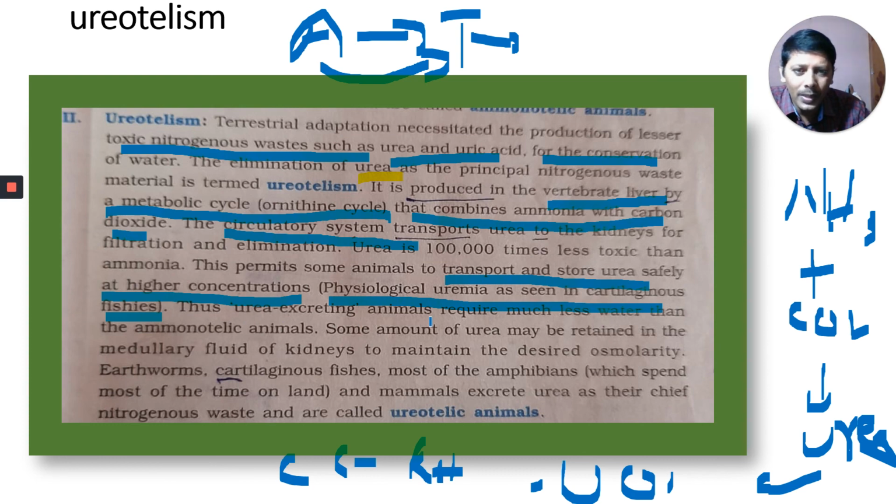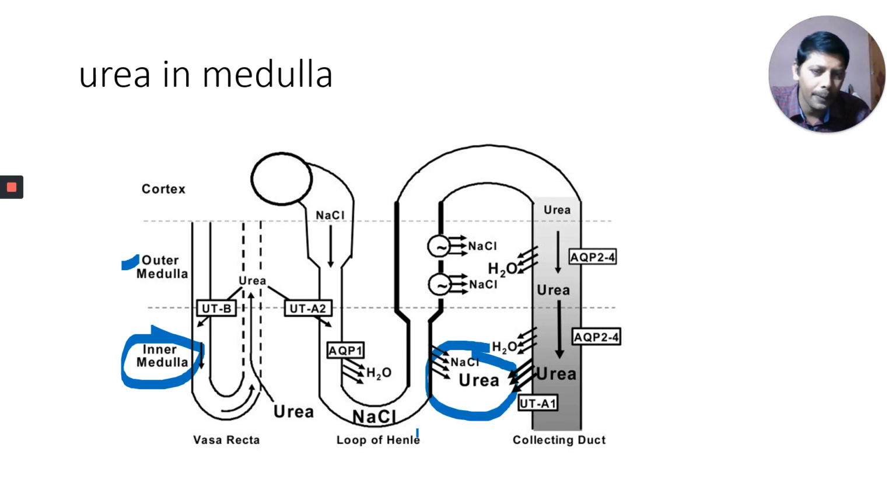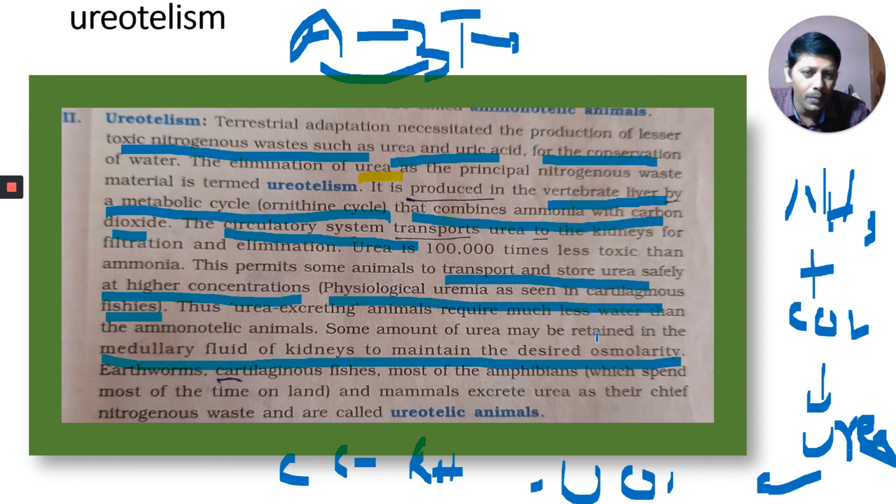Thus, urea excreting animals require much less water than ammonia excreting animals. Some amount of urea may be retained in the medullary fluid of our kidney to maintain desired osmolarity. I will tell you details about this. First, observe here: this is the inner part of our kidney, the medulla, and this is the outer part, the cortex. This is all part of the kidney. In the kidney, this is one nephron. In the nephron, you can observe here, urea is stored to maintain desired osmolarity.